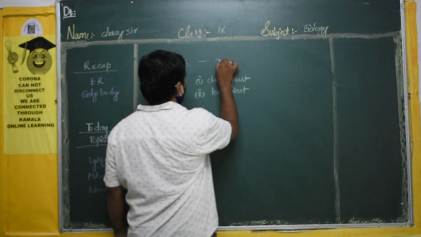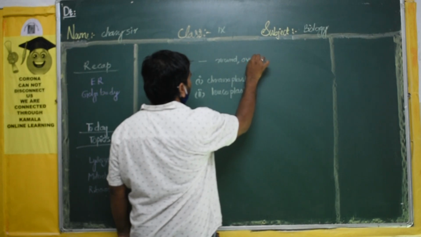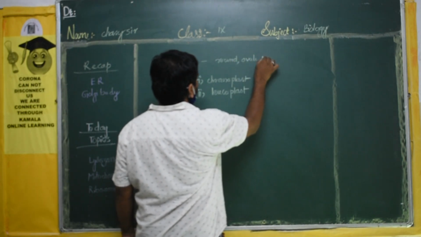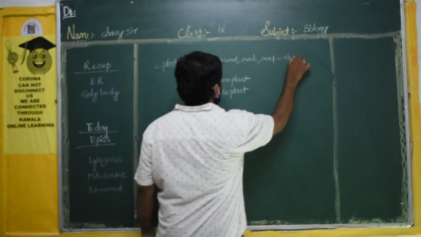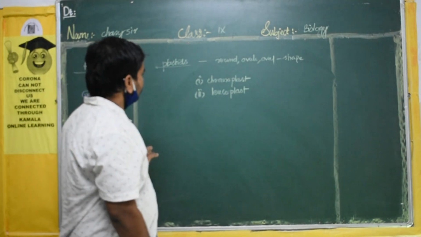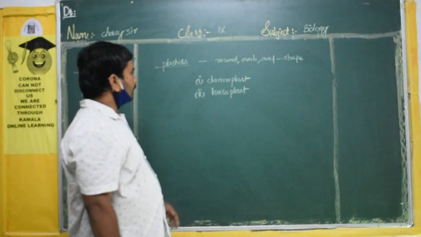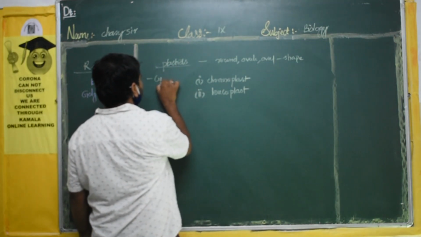These are also round or oval in shape. The shape will be like that, round or oval type. So where will they be located? In the cytoplasm. They will be there in the cytoplasm.